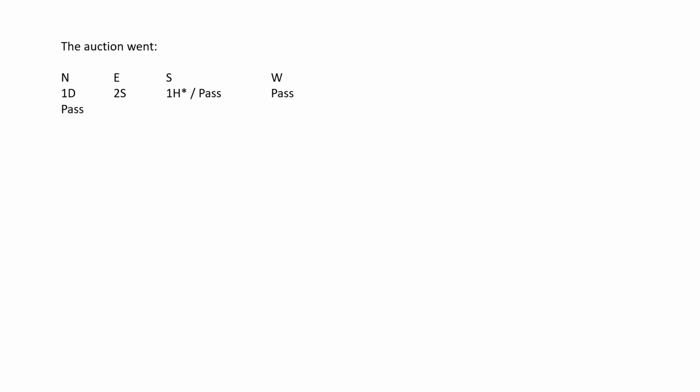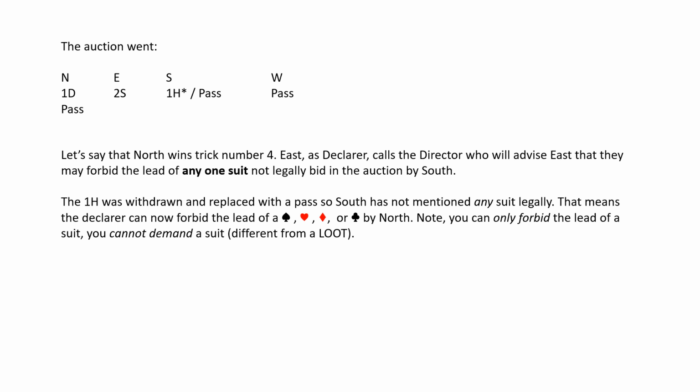The auction went 1 diamond from north, 2 spades from east, 1 heart from south, insufficient, substituted with a pass, and then pass from west and north. Let's say that North wins trick number 4. East, as declarer, calls the director, who will advise East that they may forbid the lead of any one suit not legally bid in the auction by South. The 1 heart was withdrawn and replaced with a pass, so South has not mentioned any suit legally. That means the declarer can now forbid the lead of a spade, heart, diamond, or club by North. Note, you can only forbid the lead of a suit, you cannot demand a suit, different from a lead out of turn.